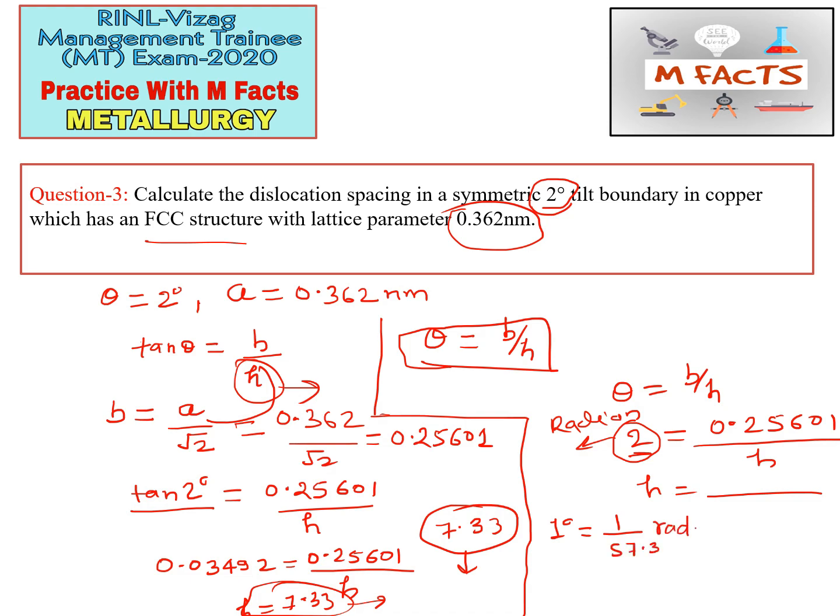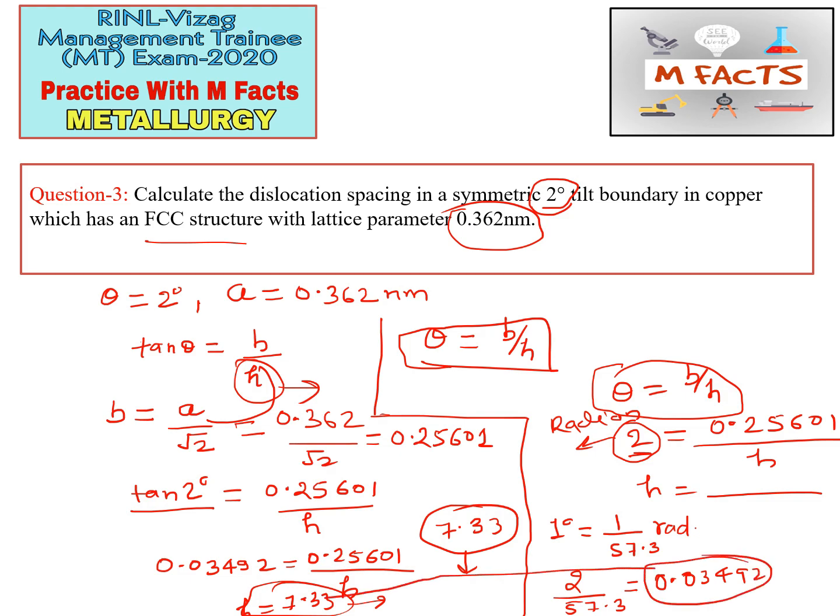So when we do 2 by 57.3, the value that comes is 0.03492, the same as tan theta for 2 degrees. So we get the same h from both formulas. You can check this on your own for any of the questions.